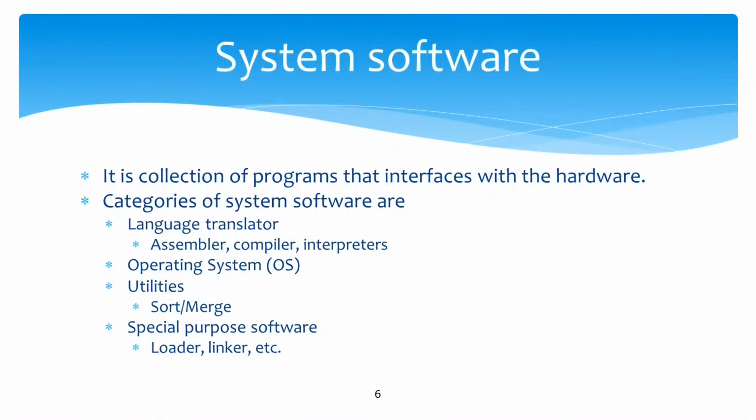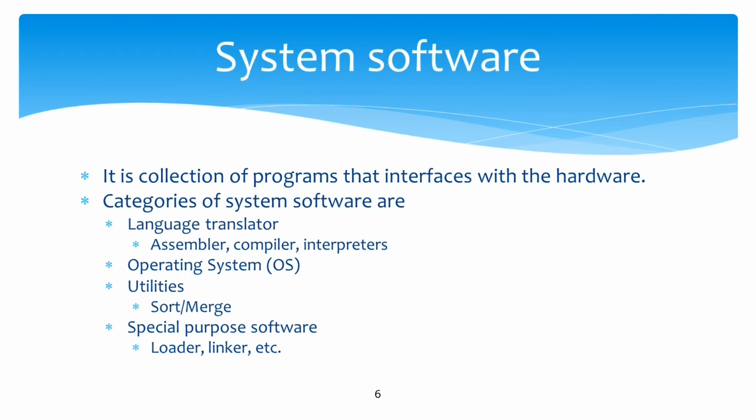Now, let us start with system software. It is a collection of programs that interface with the hardware. The main objective of system software is to control your hardware. The categories of system software are language translators, which include assembler, compiler and interpreter.